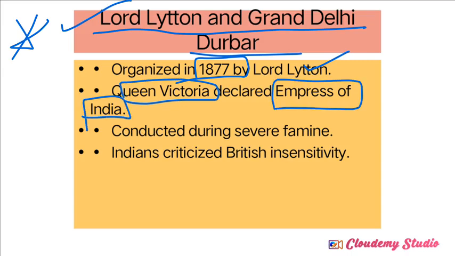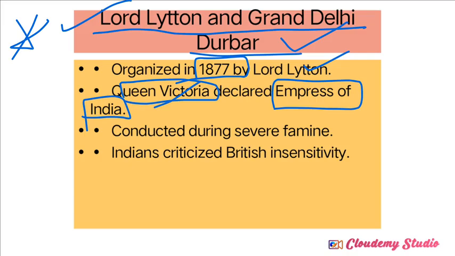After the revolt of 1857, we discussed in the previous lesson the consequences of the revolt of 1857. East India Company's rule concluded and power was transferred to the British government, the British crown, directly. They started to rule directly from England over India. So Queen Victoria became the Empress. To announce and declare Queen Victoria's proclamation that she would become the Empress of India, he organized this Grand Delhi Darbar.